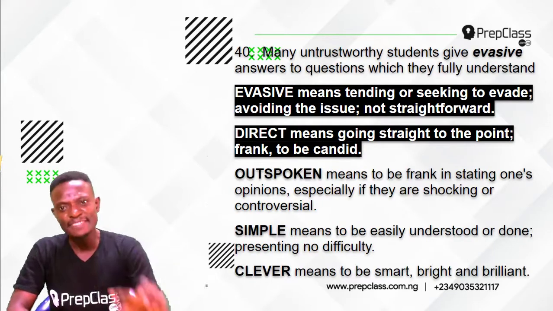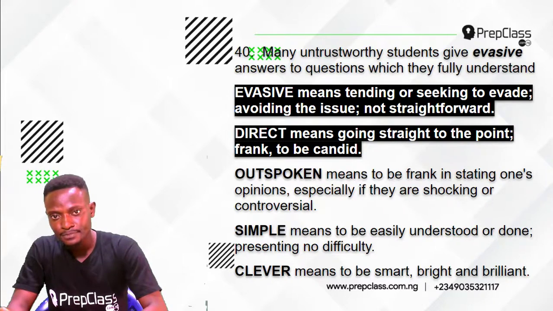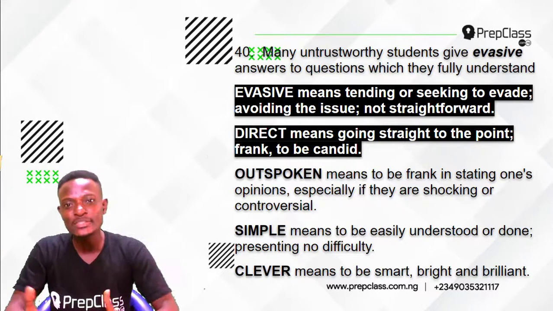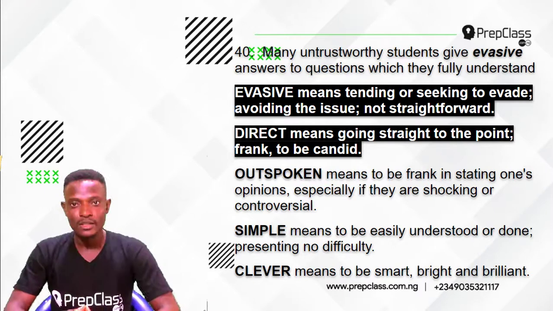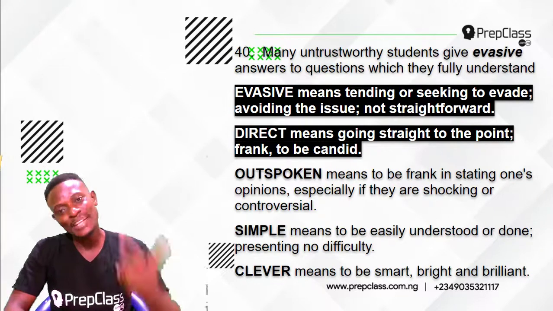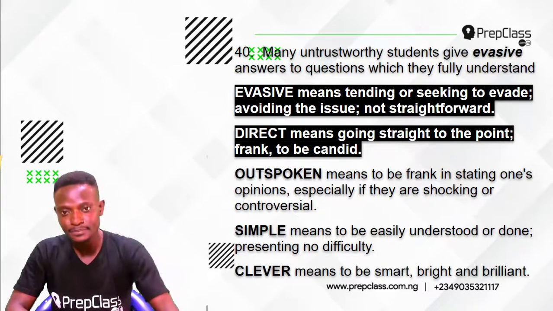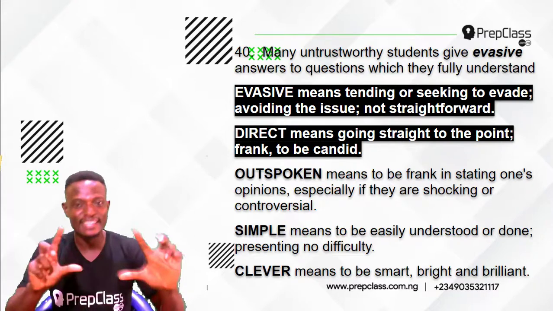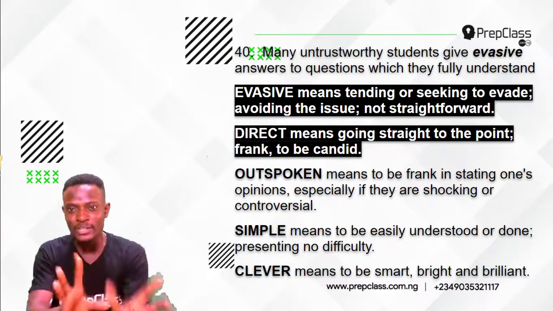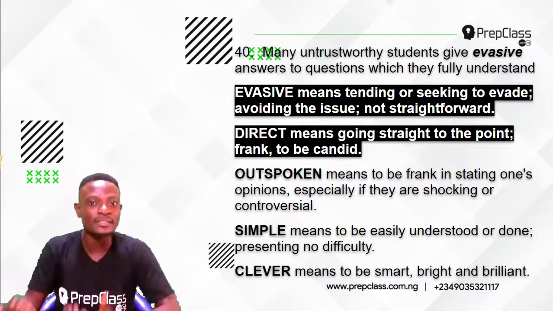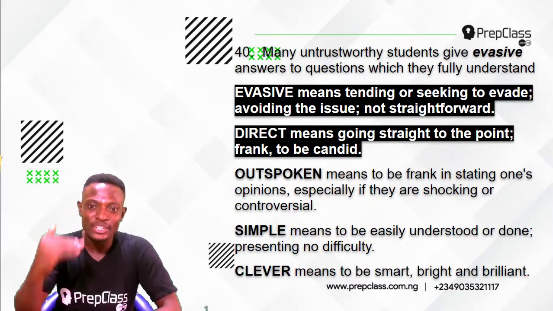Now, evasive means tending or seeking to evade, avoiding the issue, not straightforward. Option A, direct. Direct means going straight to the point, to be frank, to be candid. Now, this is the answer to this question. If you are evasive, you are not straightforward. You are trying to avoid something, trying to play smart. But when you are direct, you go straight to the point. You are frank, you are candid.